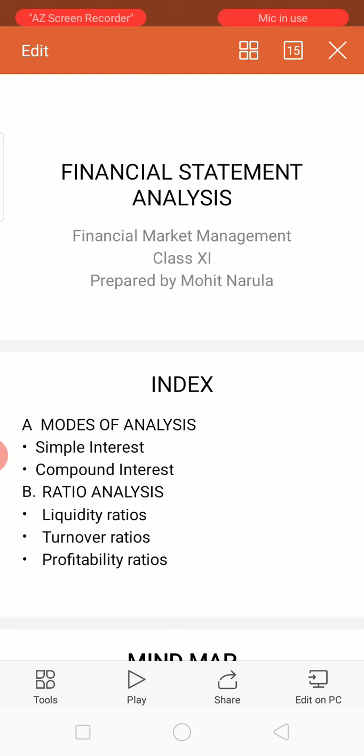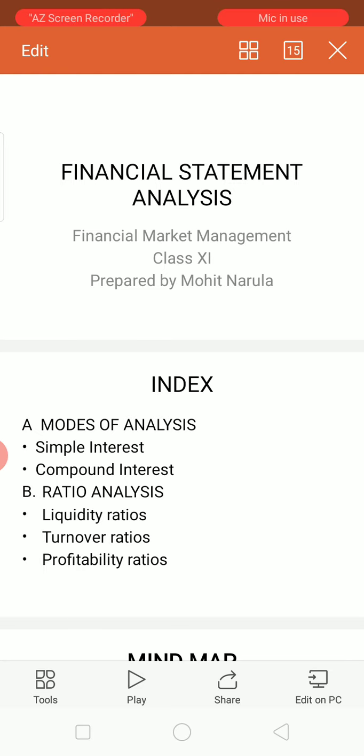Today I have come up with one more video on chapter 3, financial statement analysis. In this chapter we are going to cover basically the modes of analysis. But before discussing the modes of analysis, we must understand what actually a financial statement is and what financial statement analysis is.